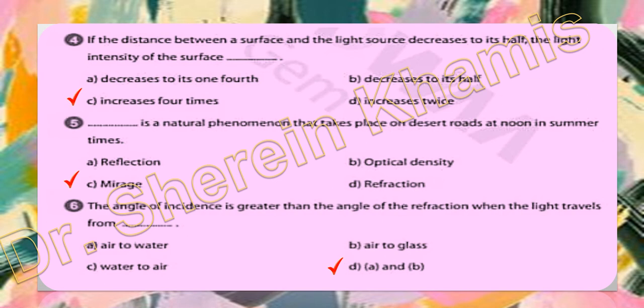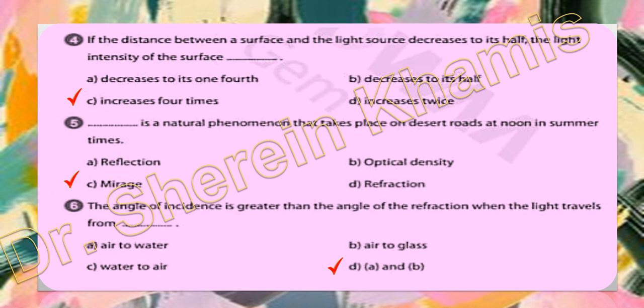We have the light that increases 4 times. If we decrease the distance 2 times, or the distance decreases to half, this means that you are nearer to the light source. It means that the distance decreases to half, so the intensity of light on the surface will increase, sorry, increase 4 times, as the rule says.